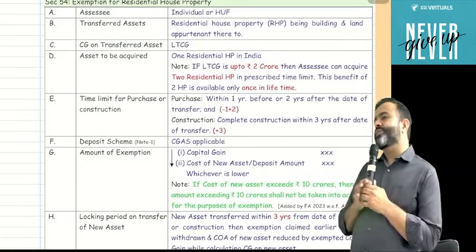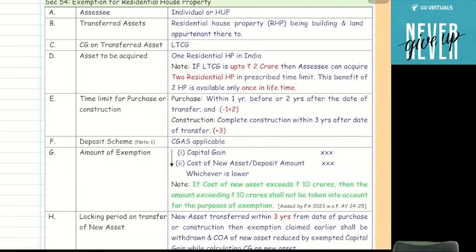Now guys, under this section, your exemption is available. And how is the exemption available? Suppose my long-term capital gain was 5 crore. I purchase another house property for 6 crore. Then the exemption will be 5 crore. But suppose I purchase a new house property for 3 crore, then the exemption will be 3 crore. Means your LTCG amount or cost of new asset, whichever is lower.